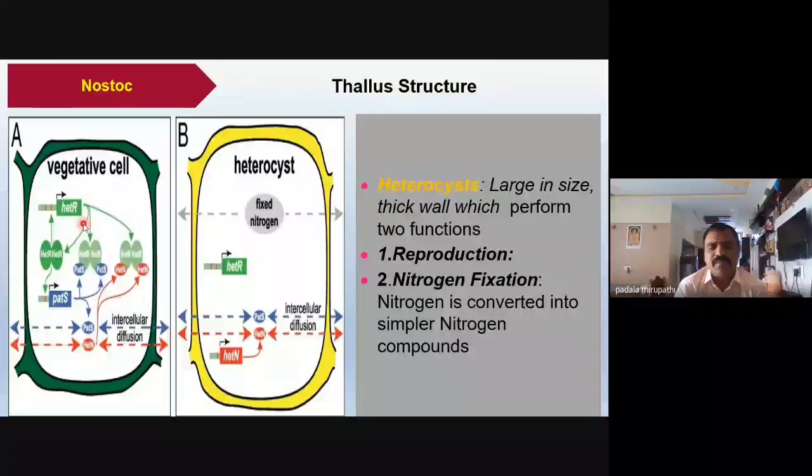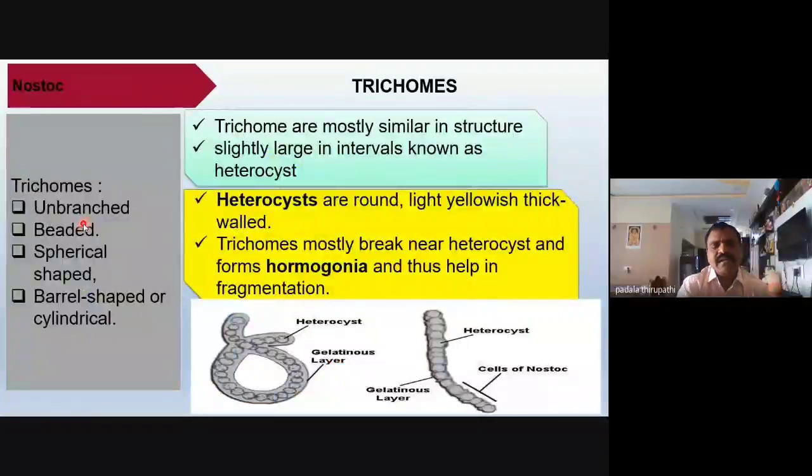The second important function is reproduction. Compared to vegetative cells, the heterocyst is larger in size with a thick wall. It performs two functions: reproduction and fixation of atmospheric nitrogen.